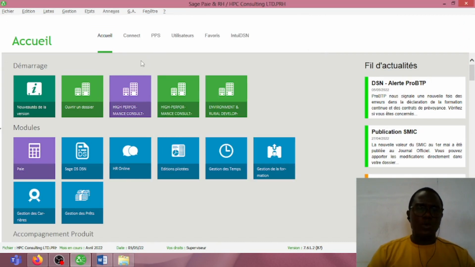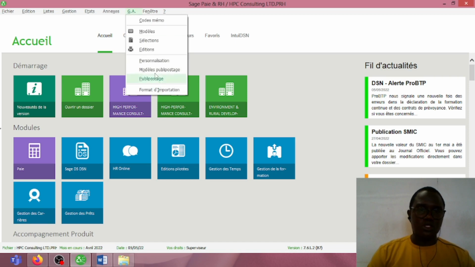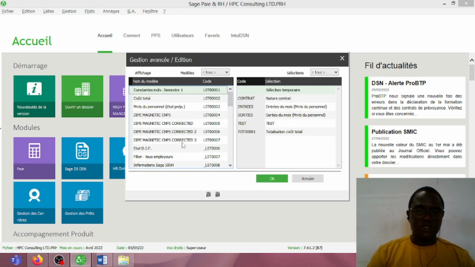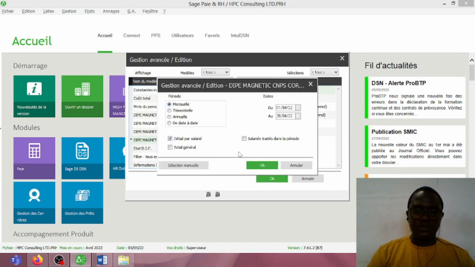Now, let's say we want to carry out our CMPS declaration and we do not want to go to the CMPS platform and begin to enter information concerning the employee. So let's see how we can use the software to generate zip magnetic. And remember that the zip magnetic is what we actually use in performing our declaration to the CMPS through the CMPS platform. So to use the software to generate a zip magnetic, we'll click on this option and take edition. Then we'll take the option zip magnetic and click on OK.